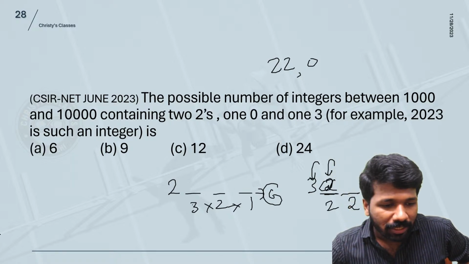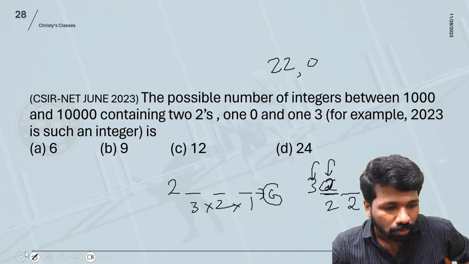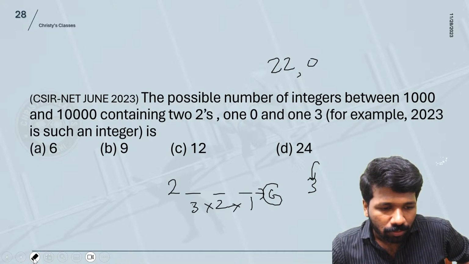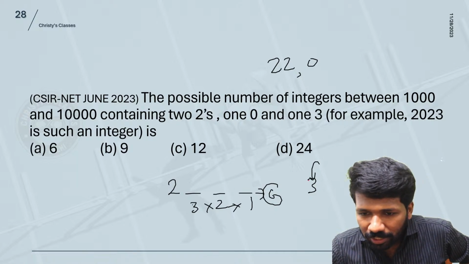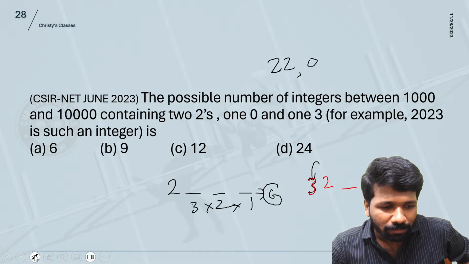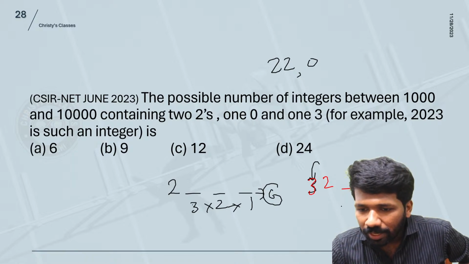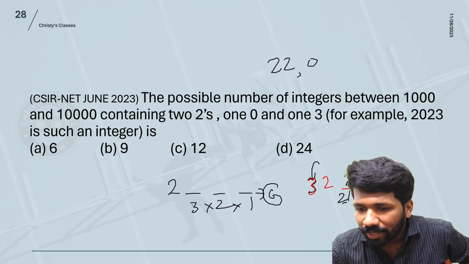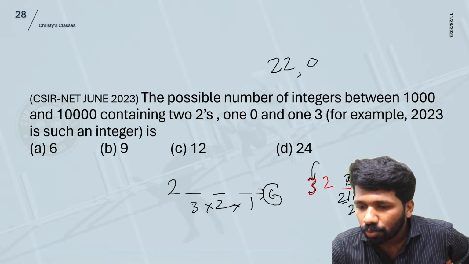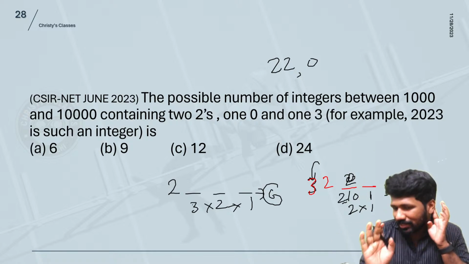Actually, here you can start with 32. 3 here and 2 here. That is another branch possible. In that branch, what all are possible? Here you can fix either another 2 or 0. So 2 ways. Here only one way, the remaining number is the only way. That means 2 ways into 1 way, total 2 ways.